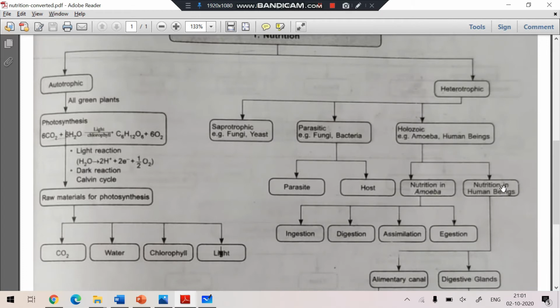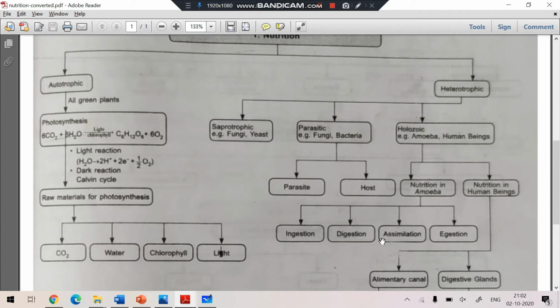Now, holozoic nutrition can be divided into further steps. The first step is called ingestion. Ingestion means the organism takes the food inside the body. Then digestion means conversion of the complex food substance into simple substances, that is called digestion.